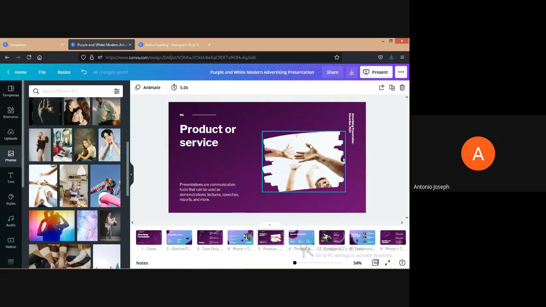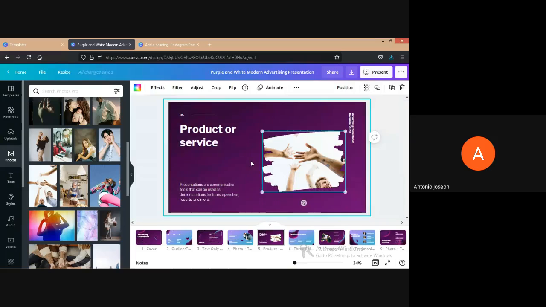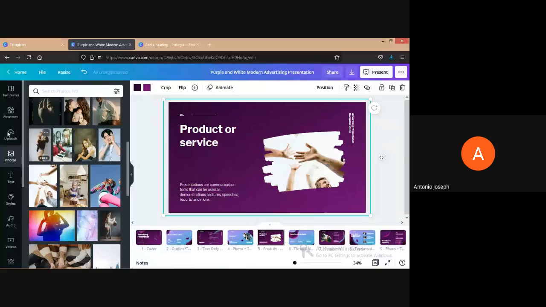See, it's just fitting to that, isn't it? So likewise, we can choose any of the frames and any of the images, and that will be giving some pleasing look to our presentations.